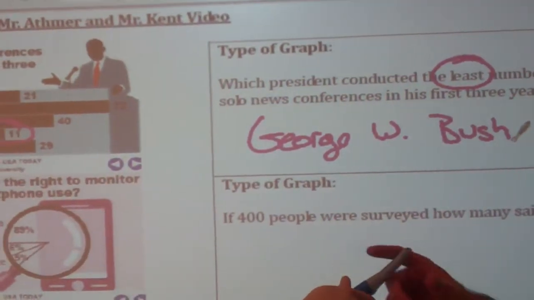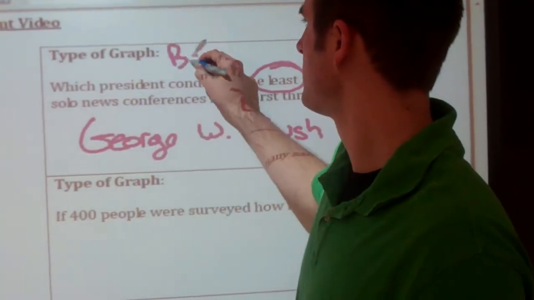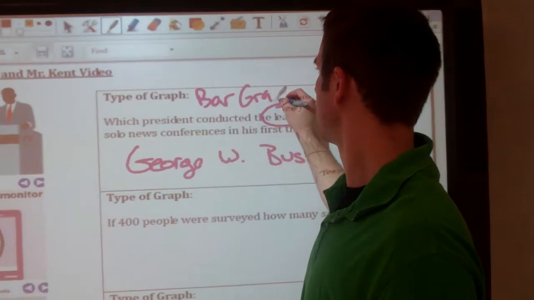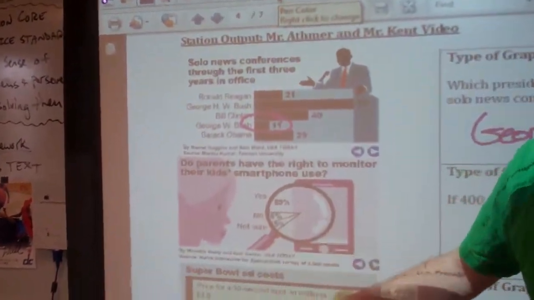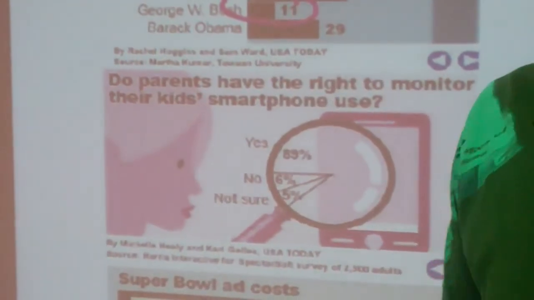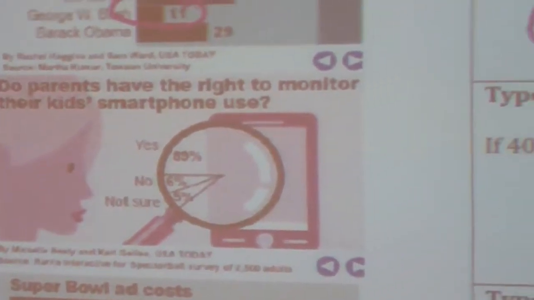Mr. Atherton, are you going to take it away on the second? Awesome, yep. So that was our bar graph. So the type of graph is a bar graph. Our next one is something else you've seen before, which is a pie chart, or a pie graph, a circle chart. You're going to see many names. But it's that one with the big circle.